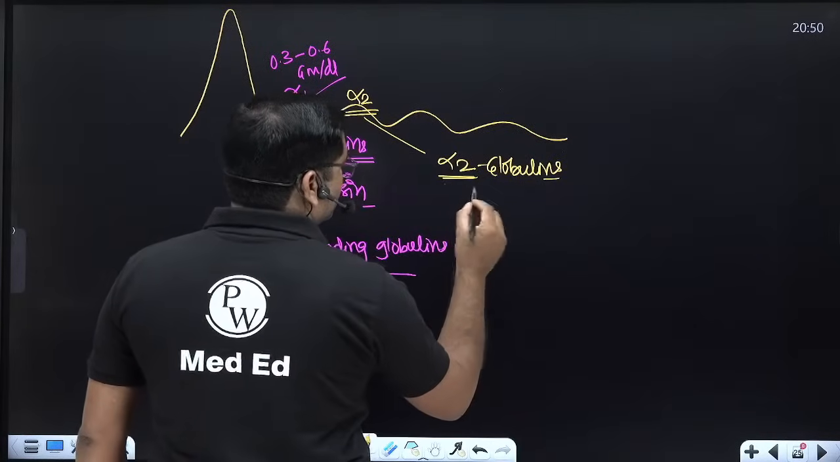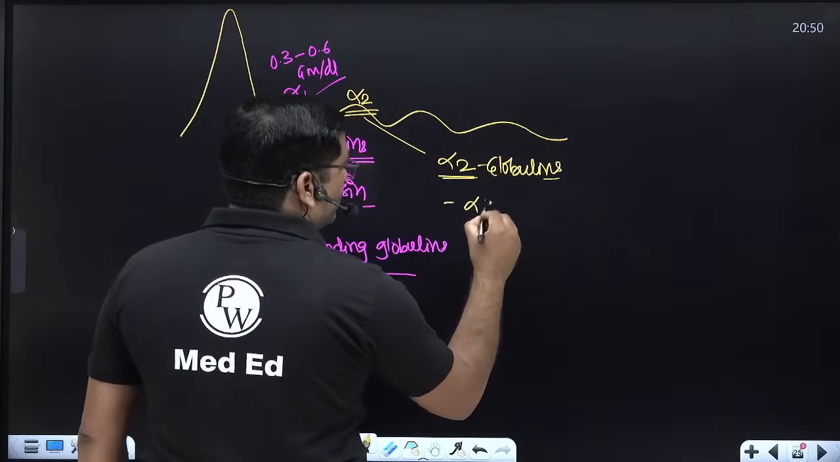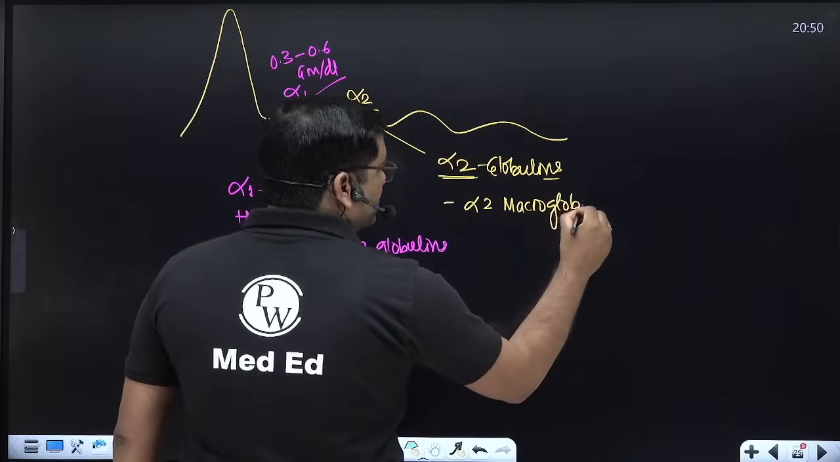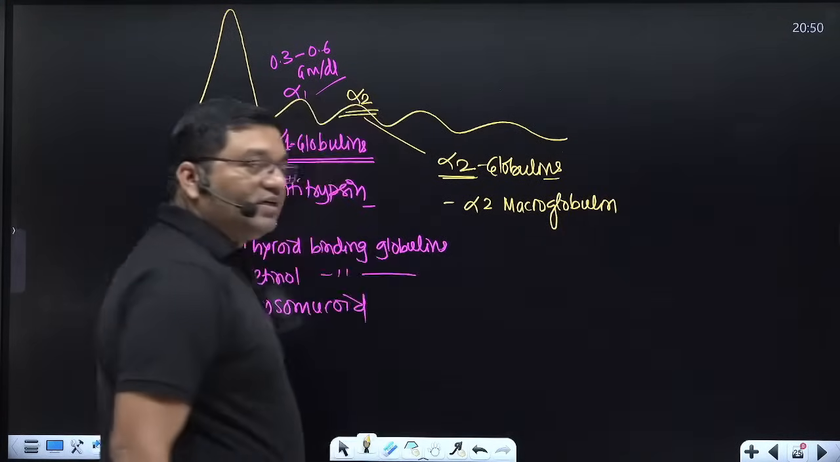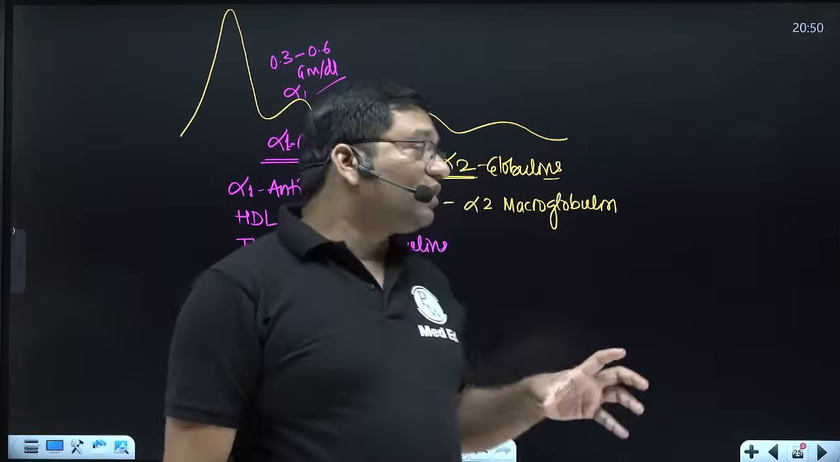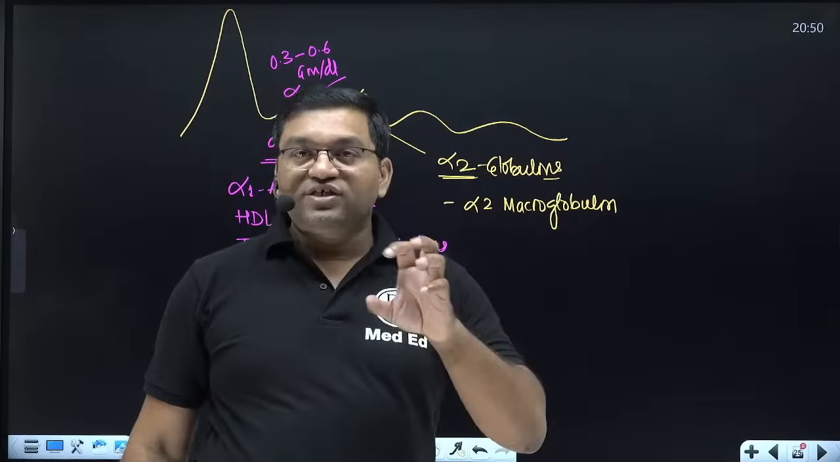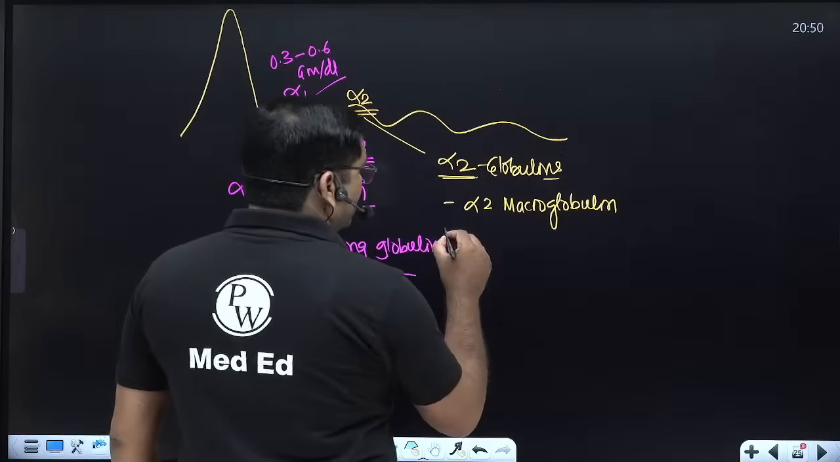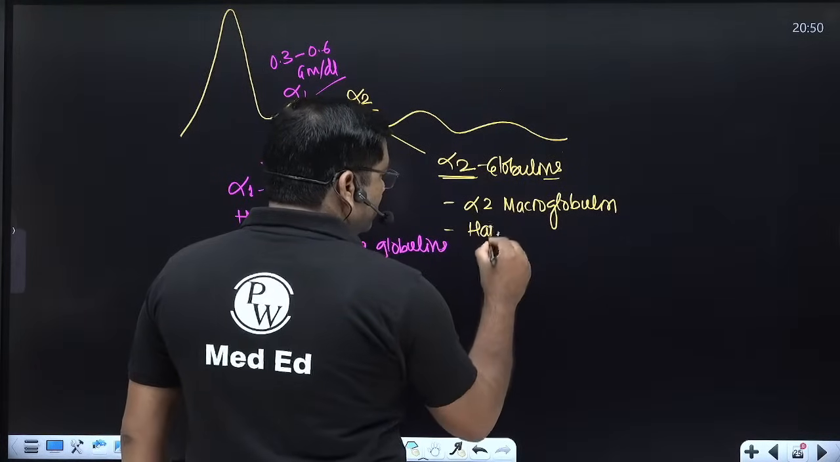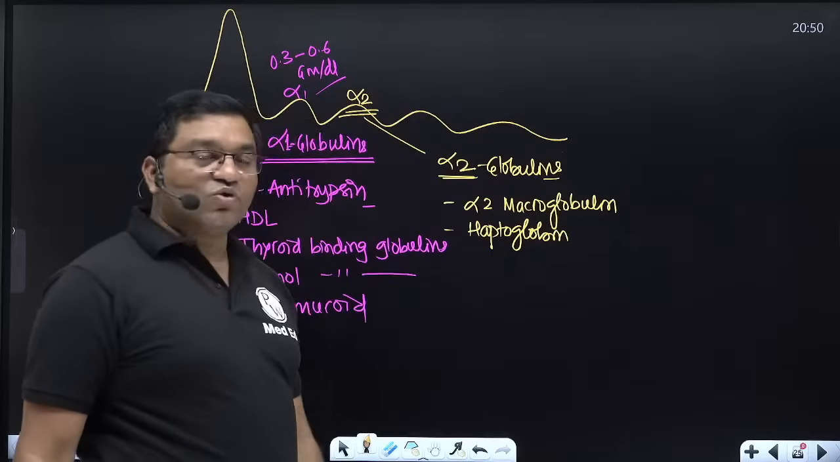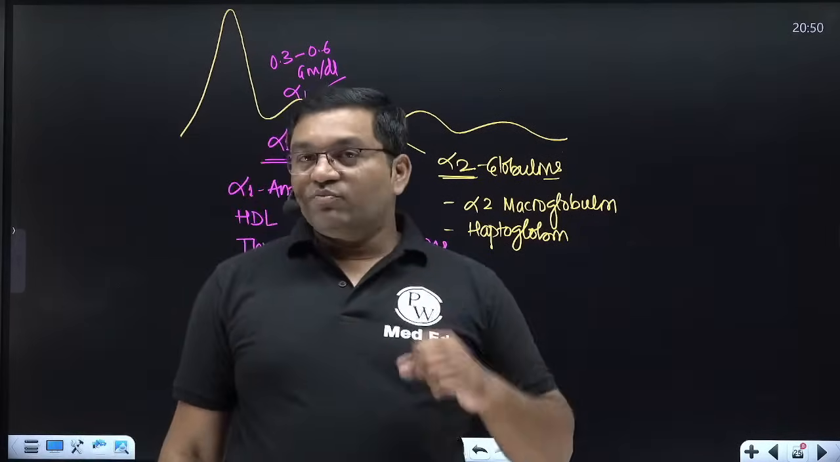It includes alpha 2 macroglobulin. It is larger in size, and that's why it is not filtered in patients with glomerulonephritis. There is retention of it, and there is an increase in the alpha 2 fraction in nephrotic syndrome. So alpha 2 macroglobulin, then haptoglobin. Haptoglobin binds with the extracorpuscular hemoglobin and prevents the excretion of hemoglobin molecules.